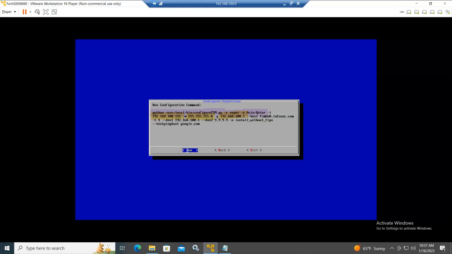And then what else do we have? We have here the host name. This is the fully qualified domain name for our host, and here the DNS1, DNS2, and install without FIPS, and this will be the host that will be used for testing the internet connectivity. So now we are good to go. Then we just need to continue. So I will press run.